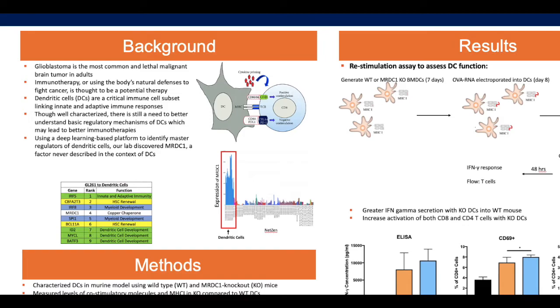Researchers in our lab used a deep learning-based platform to identify 9 master regulators of dendritic cells, shown in the table below. One such factor we discovered was MRDC1, a factor never described in the context of dendritic cells. Preliminary analysis showed high expression of MRDC1, specifically in dendritic cells, which is shown in the graph to the right of Table 1. We hypothesized, therefore, that MRDC1 regulates DC maturation.